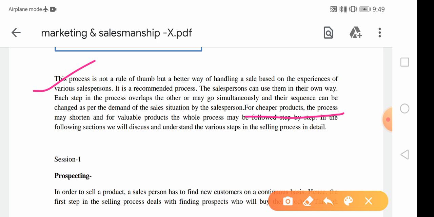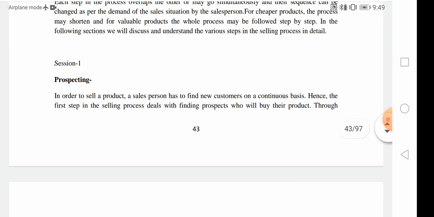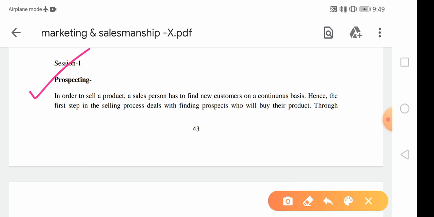Whereas if you want to buy or sell a house, a car, a truck, or any other big item which requires more money, it will take a different process for selling. Different steps would be required. Now, the steps of the sales process are: the first one is step number 1, that is prospecting.